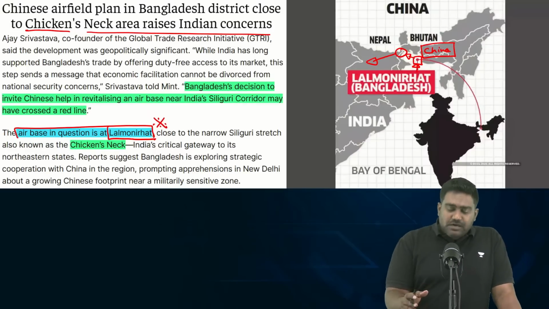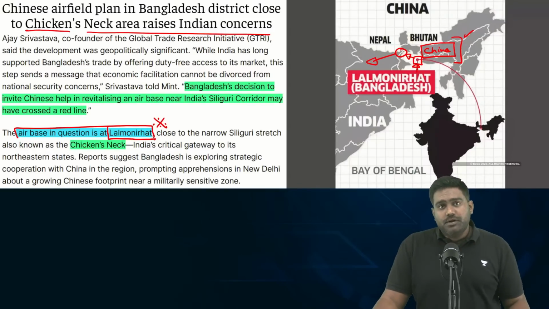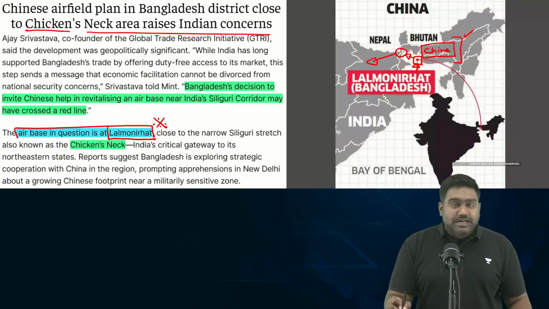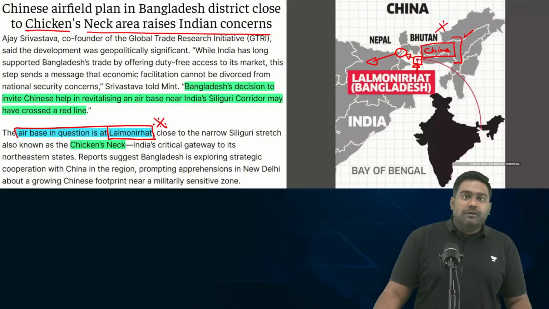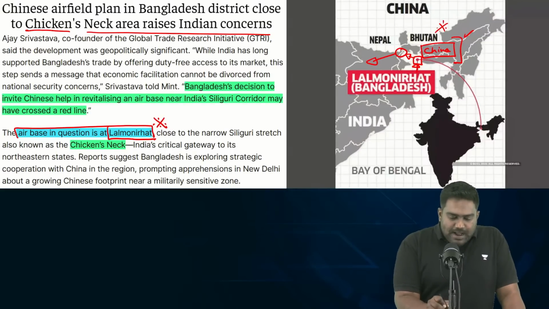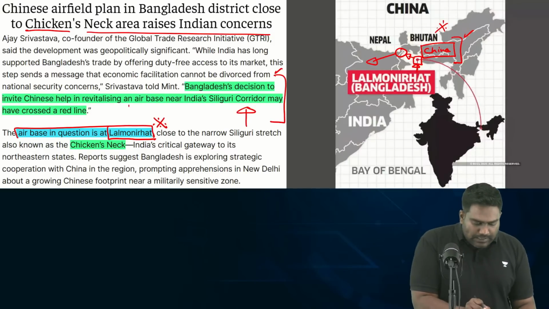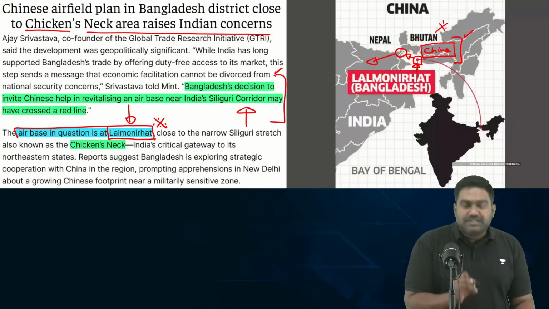Having a Chinese developed, Chinese run airbase nearby would be definitely a big threat because in the future, China might potentially turn this into a military base of its own, bringing Chinese fighter jets very close to Siliguri, which could basically cripple the northeast of India. So, India has received reports that Bangladesh has invited China to develop this strategic airbase, the Lal Monirhat Airbase.